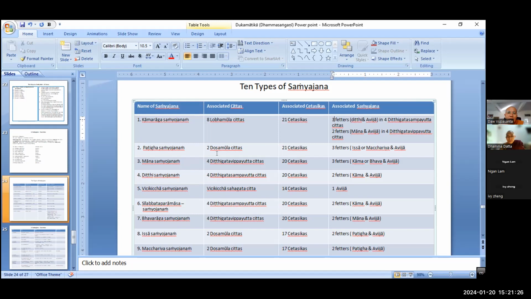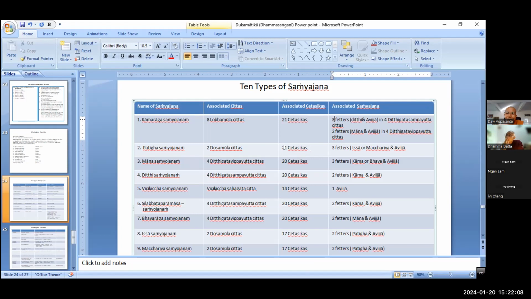That is why, how many Cittas arise together with the Patigha Samyojana? 2 Dosa Mula Cittas. How many Cetasikas arise together with the Patigha Samyojana? 21 Cetasikas, right. How many Cetasikas are not included here? Lobha, Ditthi, Mana, very good. And then Dosa cannot arise, right? And then Vicikiccha, right?